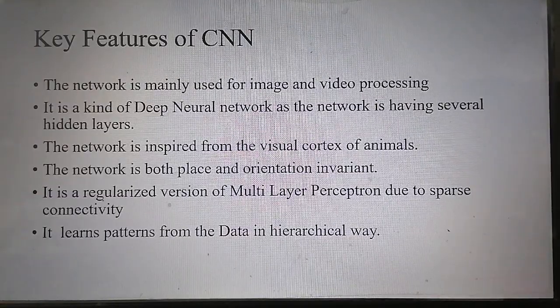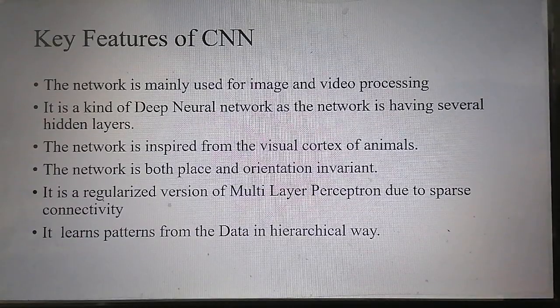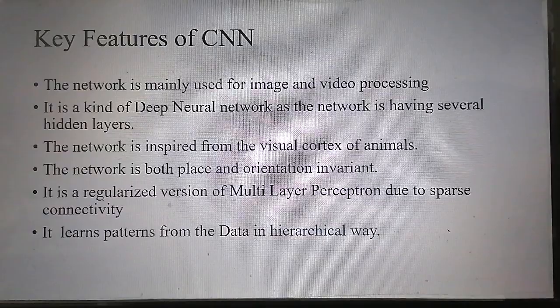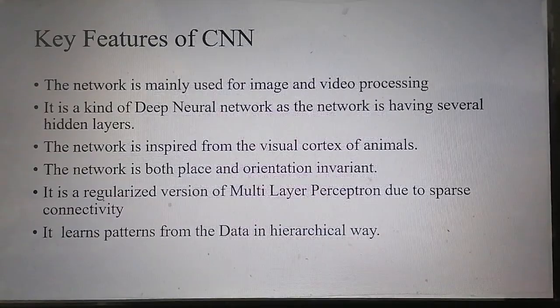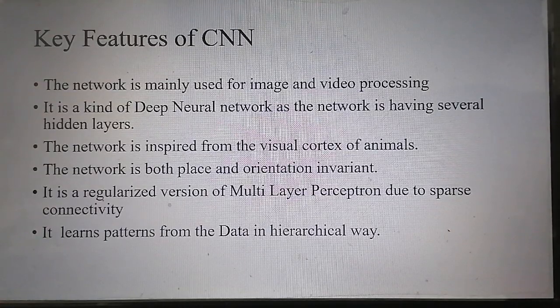The special thing about this neural network is that it is both place and orientation invariant. That makes the CNN good for video and image processing compared to the multi-layer perceptron.